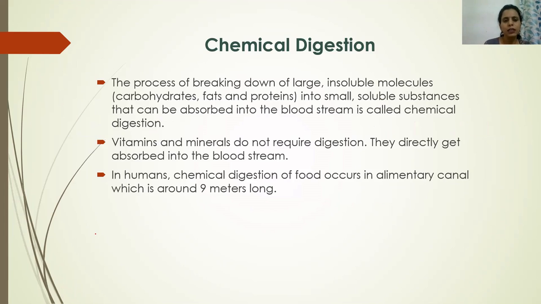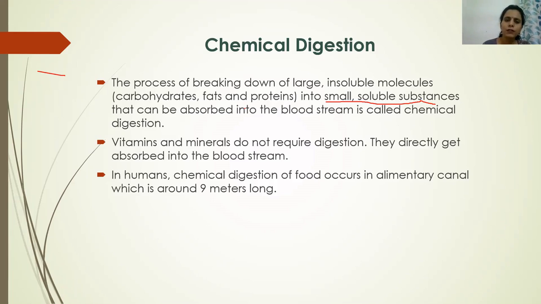So chemical digestion is the process of breaking down these large insoluble and complex molecules like carbohydrates, fats and proteins into small soluble substances, so that they can be easily absorbed into the bloodstream and transported to different parts of the body.